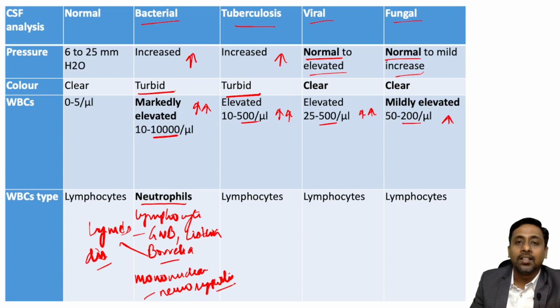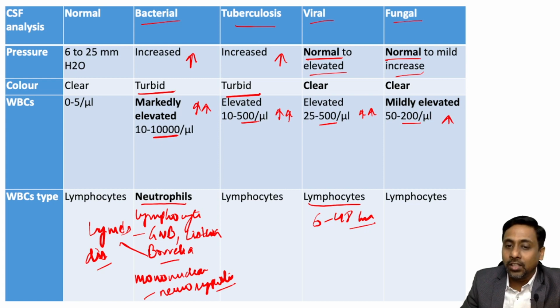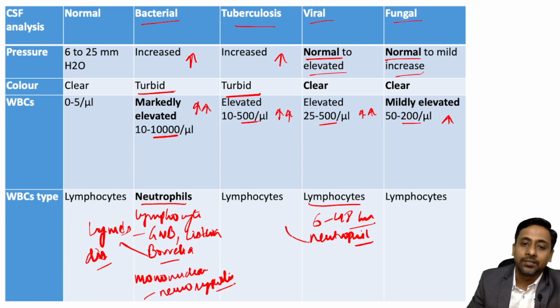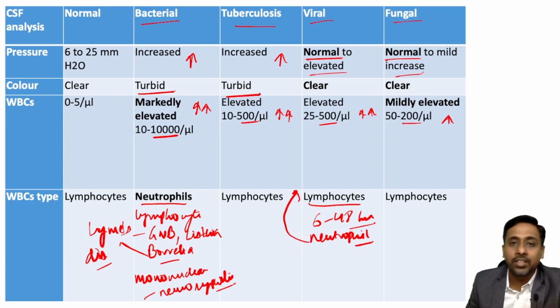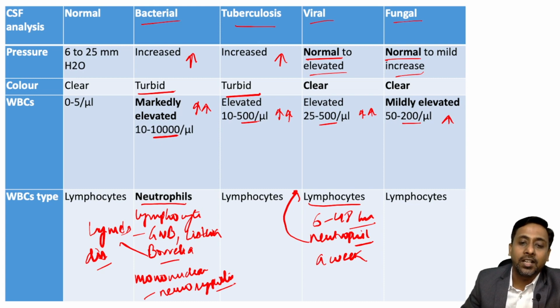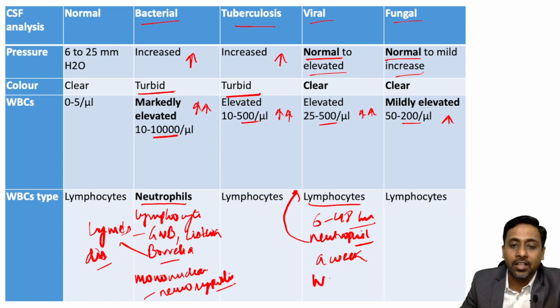In case of viral meningitis, although it is lymphocytic, for the initial 6 to around 48 hours of infection it is usually neutrophilic and it later shifts to lymphocytic. This shift may be delayed for up to a week in case of meningitis caused by West Nile virus.